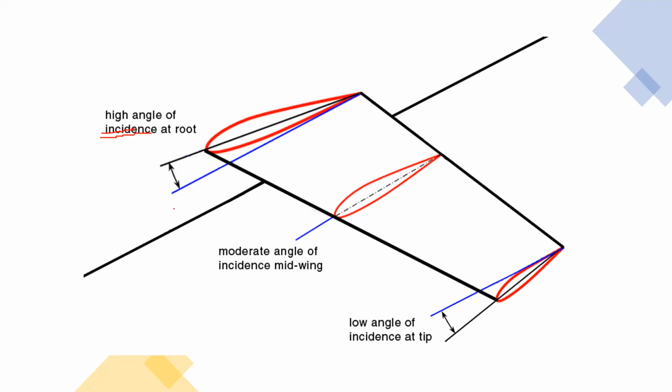All right. And the idea is that this angle is higher at the root and gradually becomes smaller. So there is a twist in this wing and low angle of attack at the tip. So what is the advantage of low angle of attack at the tip, Achut? Low angle of incidence, sir, it will lead to higher stall angle, sir.